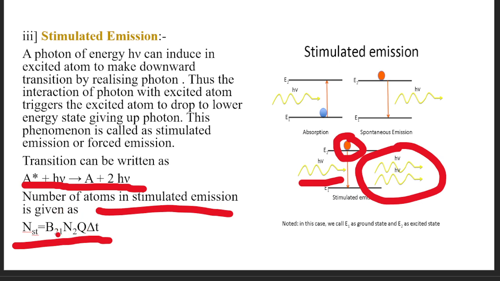N2 is the number of atoms in the excited state, Q is the energy density, and delta T is the time required for this transition. So this is all about the three processes in the formation of laser. Out of which the stimulated emission process is most important for the formation of laser.